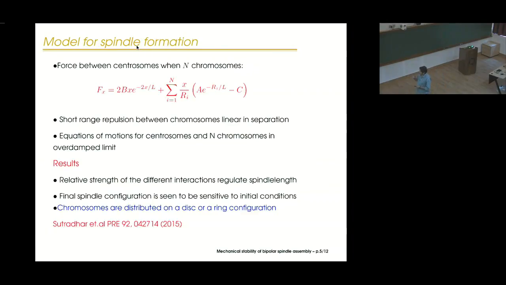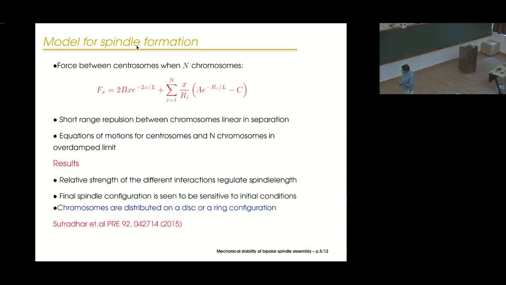And the main key result that was found was that the relative strength of these interactions determines when this kind of bipolar spindle would be stable, and under what parameters you don't see the formation of this bipolar spindle. It was also noted that the spindle configuration seemed to be sensitive to the initial condition. So the initial separation between the two centrosomes that you start off with also seems to play a part.